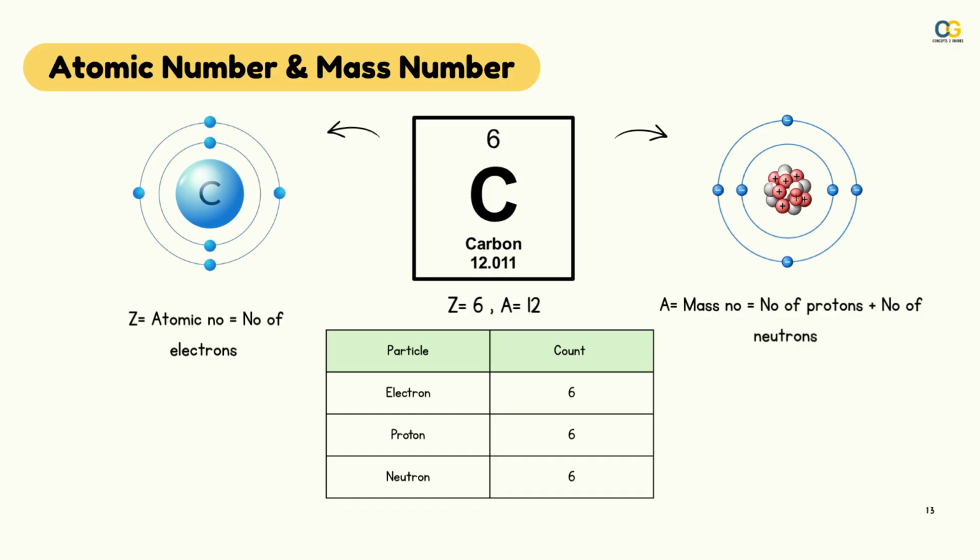The atomic number and mass number of an element is written as follows, where the mass number is written above and the atomic number is written below. Well, carbon would be written as follows.